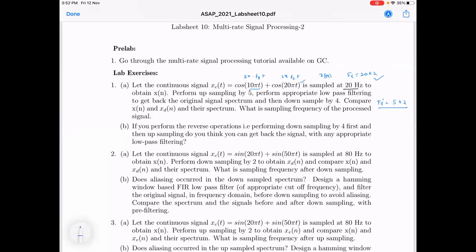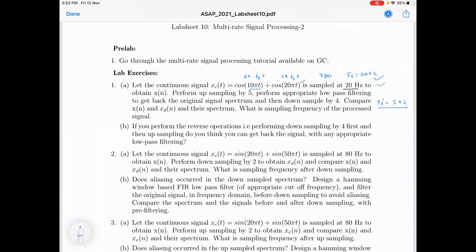What is the maximum frequency? 10. So will there be aliasing or not? Yes, exactly. You can see that there is a margin, like at one point there will be aliasing at 0 Hz. So you can see that.